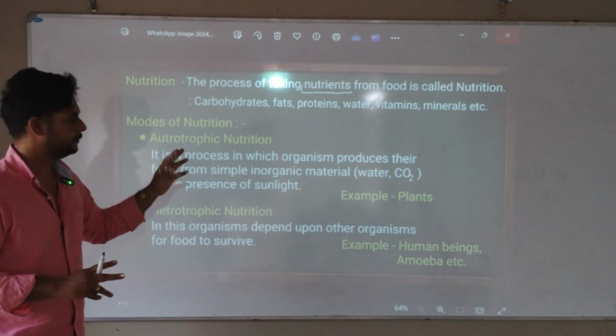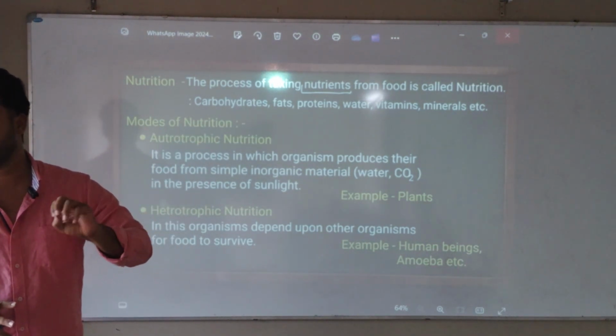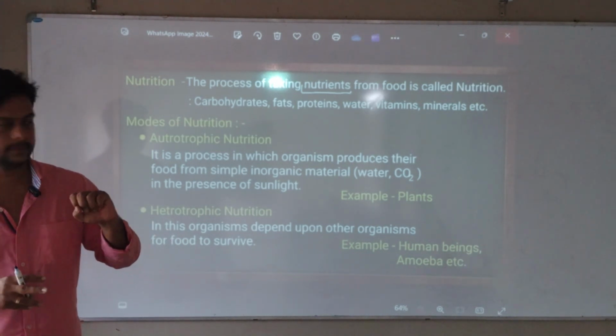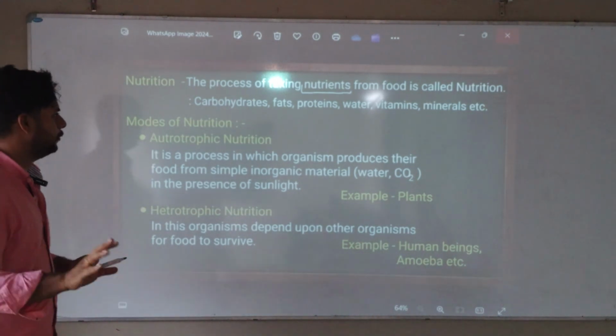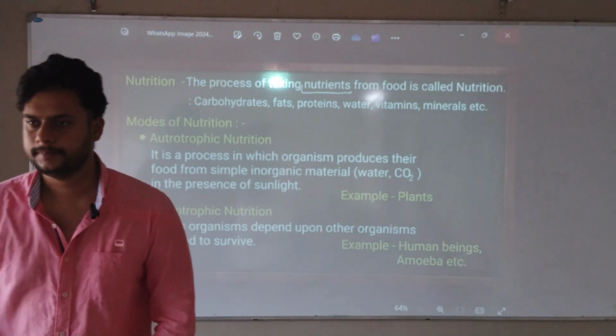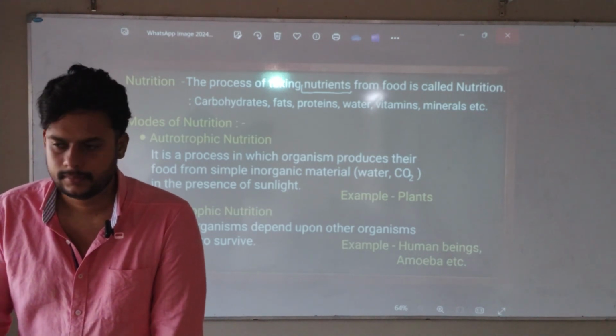Okay, any doubts? So from here all we obtain water and nutrients to our body. So whatever we eat, from there we get nutrients. Okay, next. Modes of nutrition. Most important. This you have studied in 9th standard. What is autotrophic nutrition? Anybody? Autotrophic, heterotrophic. Animals which make food for themselves.